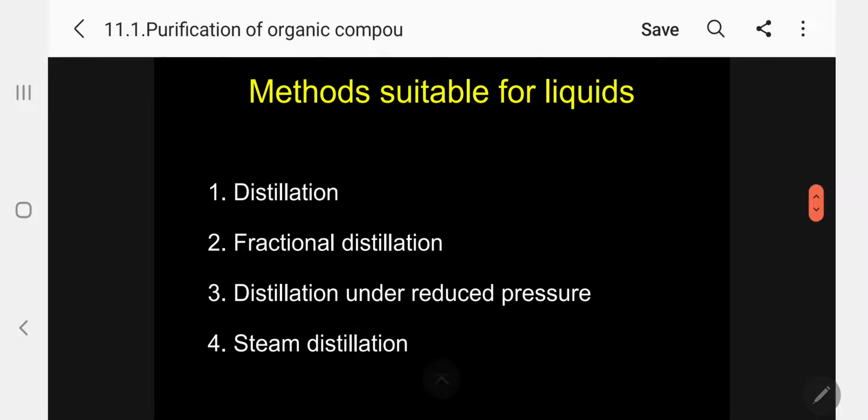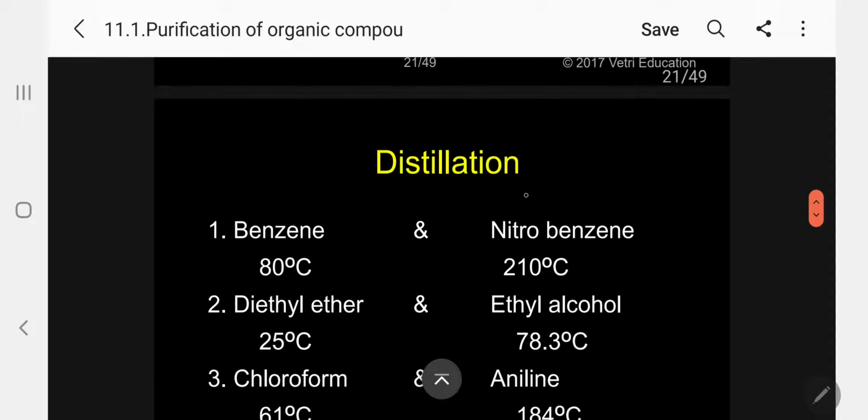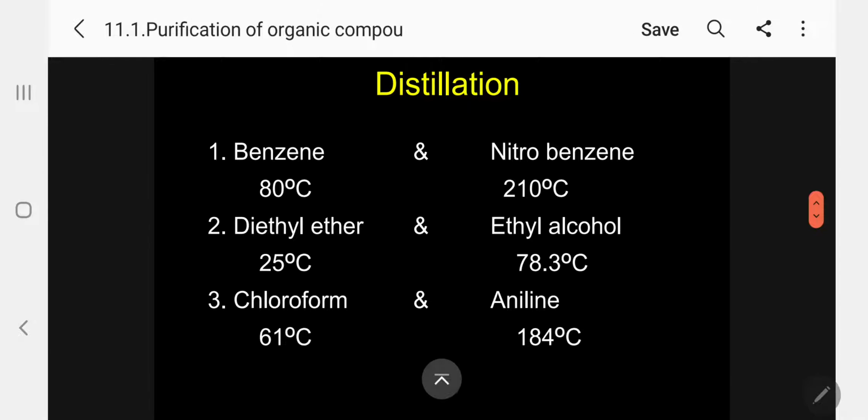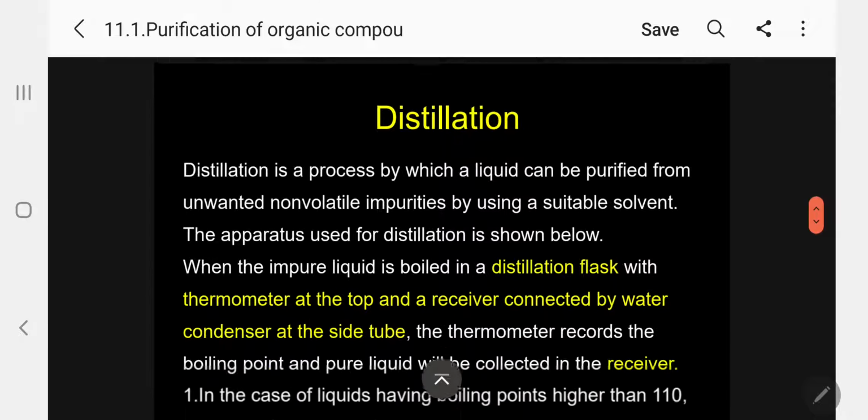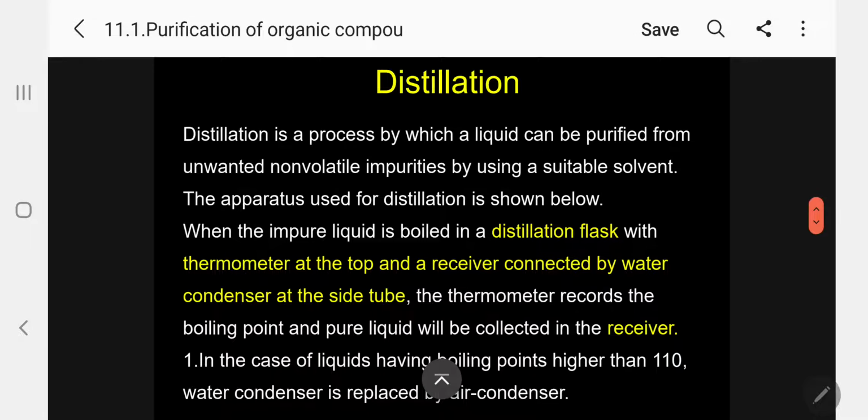Next one. So far, what we have discussed are methods suitable for solids. Now I will go for methods suitable for liquids. 1. Distillation. 2. Fractional distillation. 3. Distillation under reduced pressure. And 4. Steam distillation. Let me discuss one by one. So, under distillation, what is distillation? First, let me define. I will come back to the example.